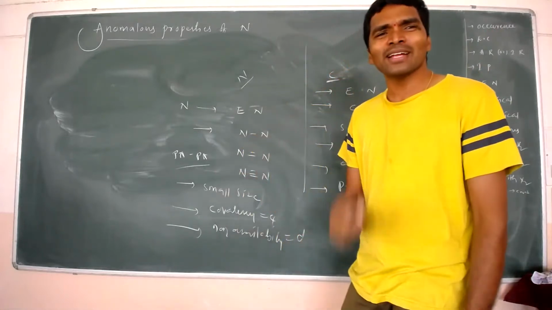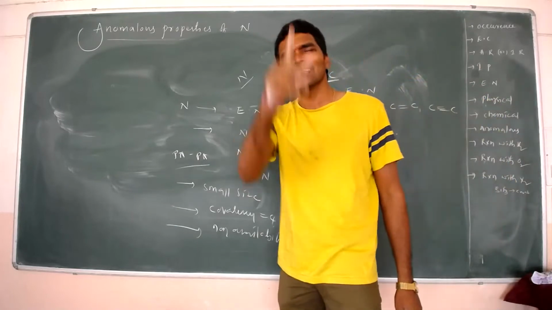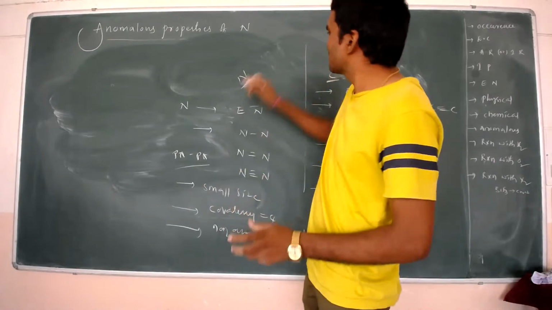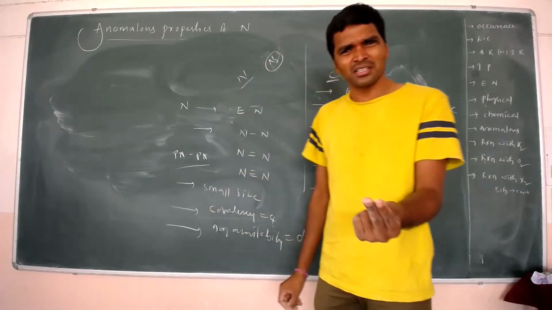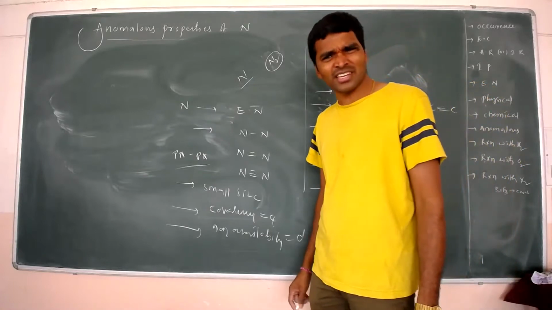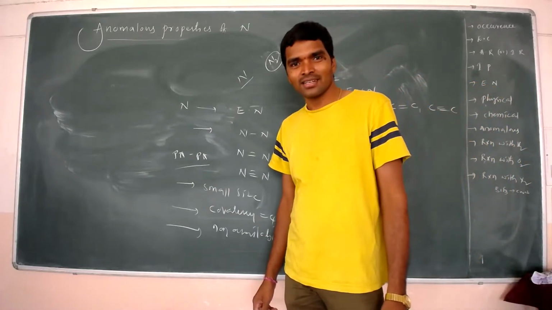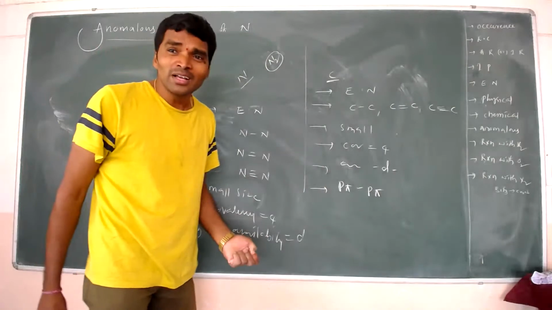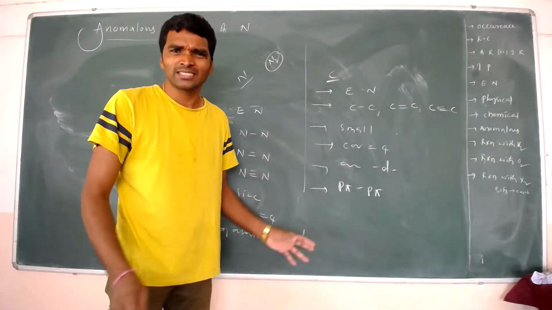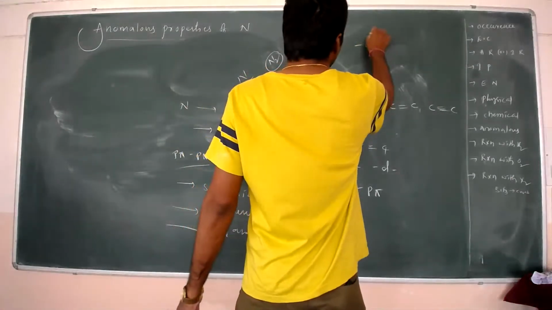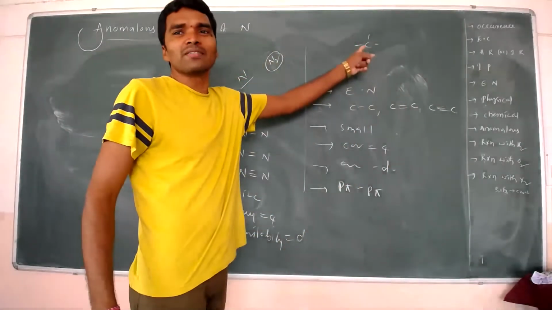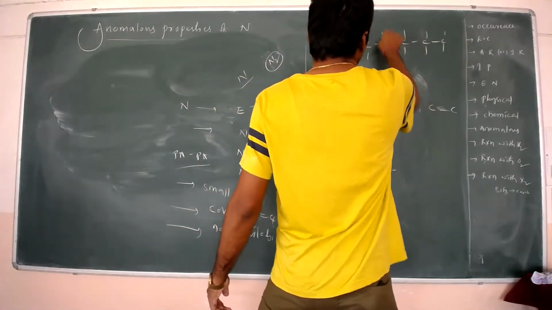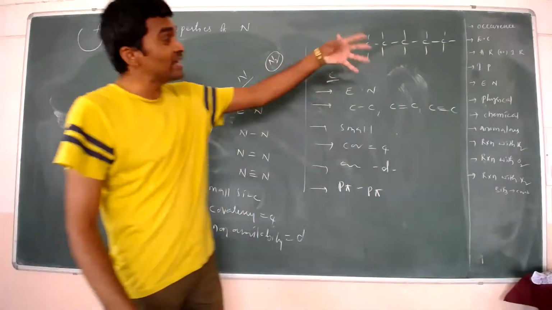But why? What happened? Why are you not exhibiting the catenation capacity? Why are you only a diatomic molecule, only N2, only 2 atoms? If you ask, it tells only one reason, sir. See, what is the difference? Carbon does not have non-bonded electrons on it. Carbon forms bonds without lone pairs of electrons. If a carbon to carbon bond is formed, that bond is a very strong bond, giving up to infinity catenation capacity.